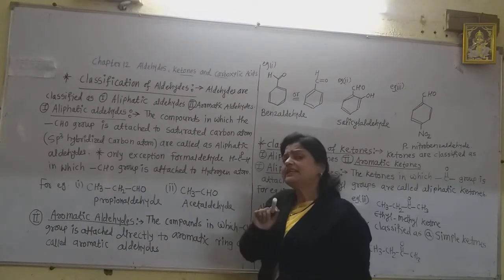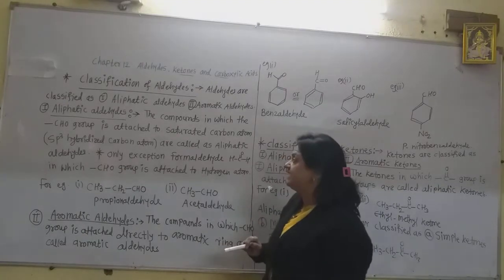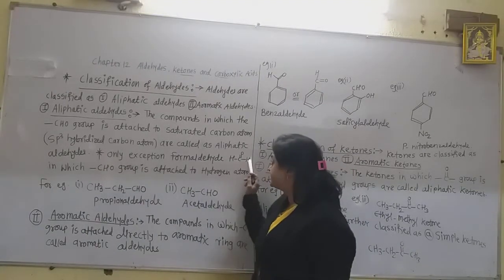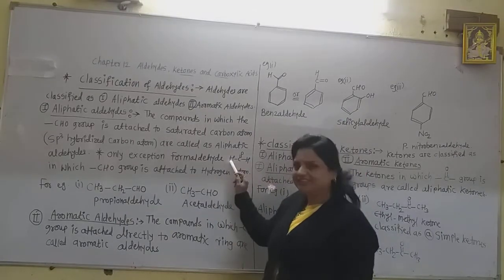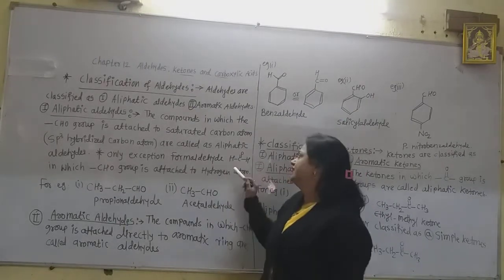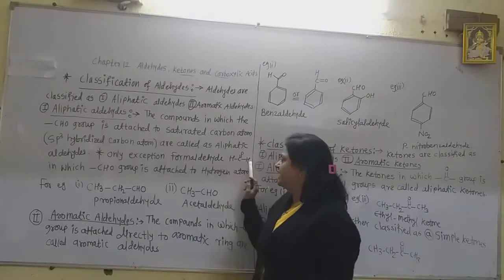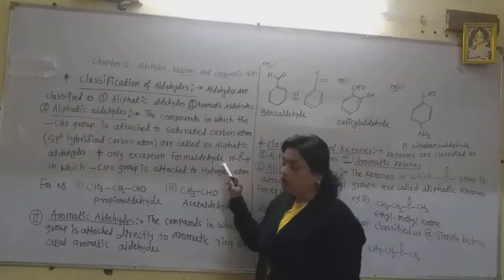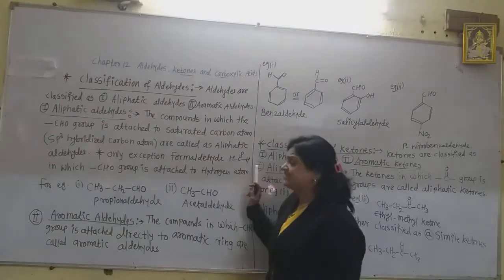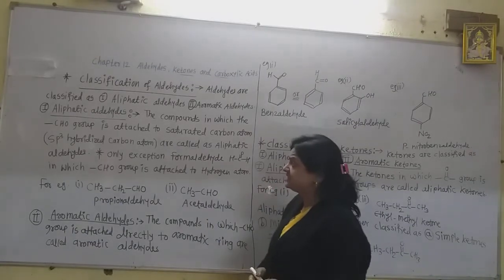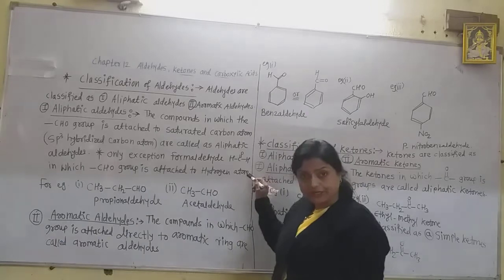But there is one exceptional case, that is the first aldehyde, formaldehyde. In formaldehyde, this CHO group is not attached to a carbon, but to another hydrogen atom, because in formaldehyde there are two hydrogen atoms, and not one compulsory alkyl group. So this is the exceptional case, in which the CHO group is attached to a hydrogen atom.